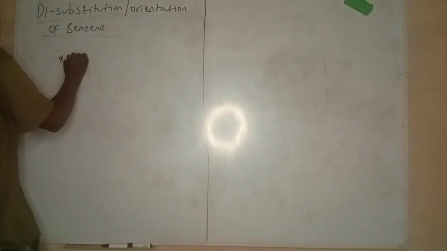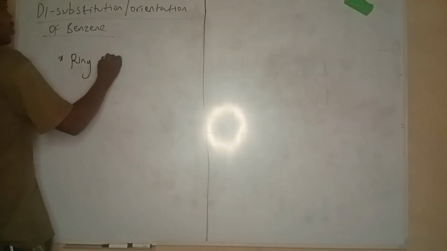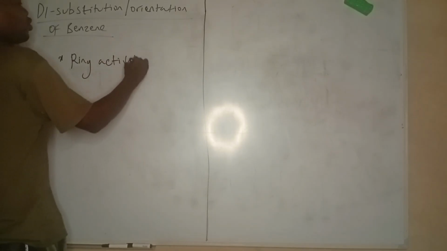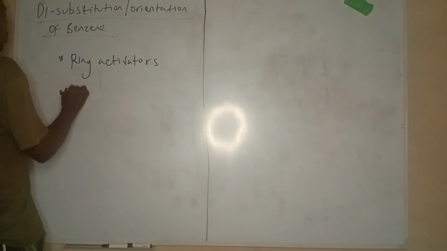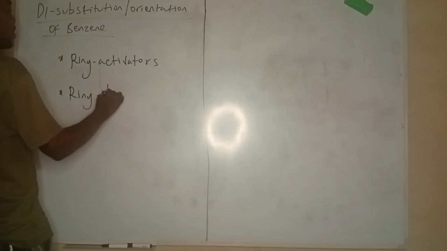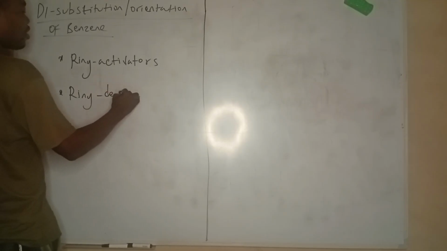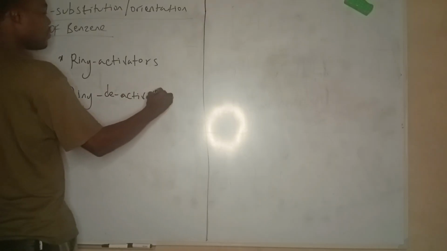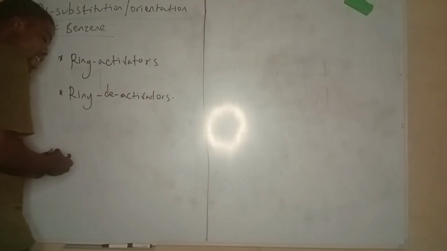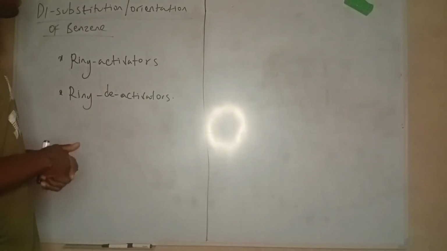The first is what we call ring activators. There are some groups that can activate the benzene ring, and some that can deactivate it. So I'll talk about ring activators and ring deactivators.